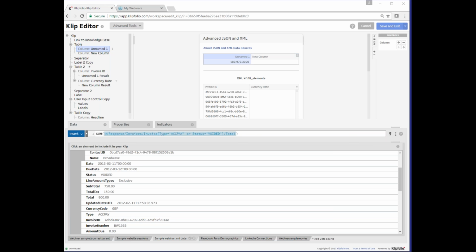So first, we start with the brackets around the type condition. This isolates this from the status condition. Then we add the other AND condition, which is that the total tax node is greater than 1,000. And again, we do this using the AND function. And we can see the change in our table column as the number drops drastically.